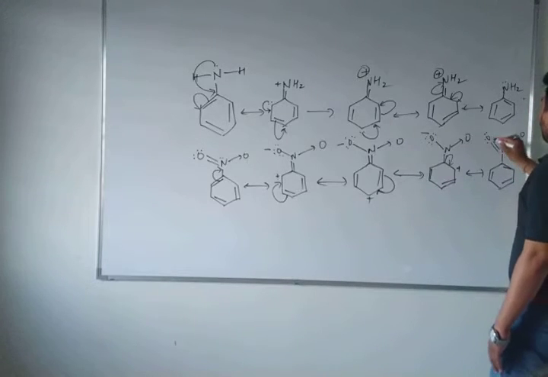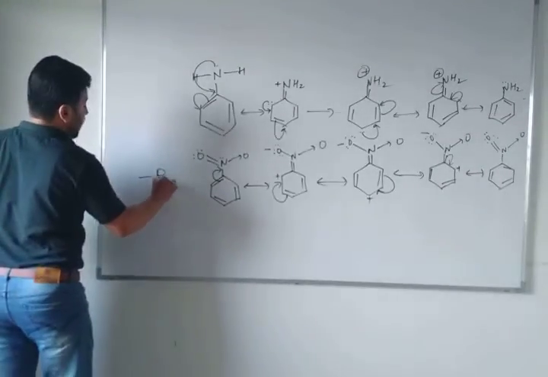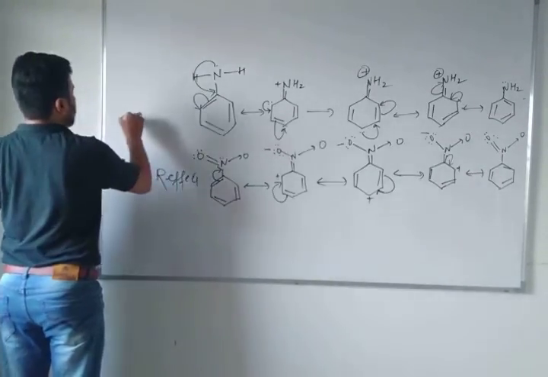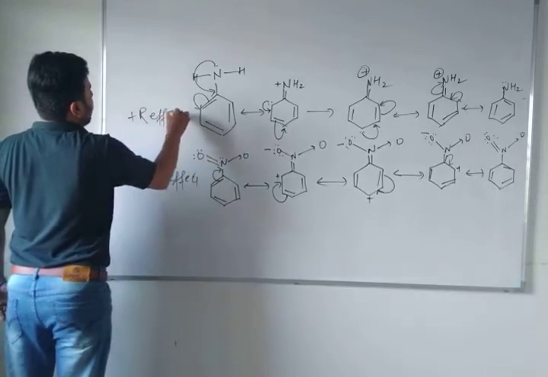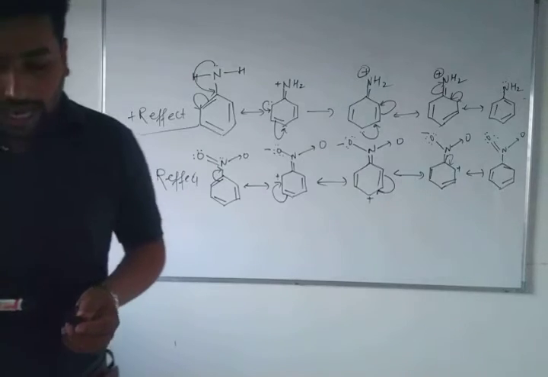Here this structure is known as minus R effect. This is minus R effect, and this is plus R effect. So these are the resonance effects. I hope all of you understand. Now next we are moving towards hyperconjugation.